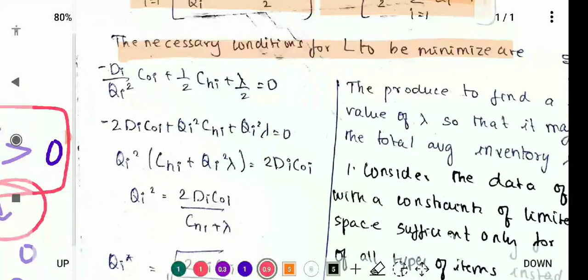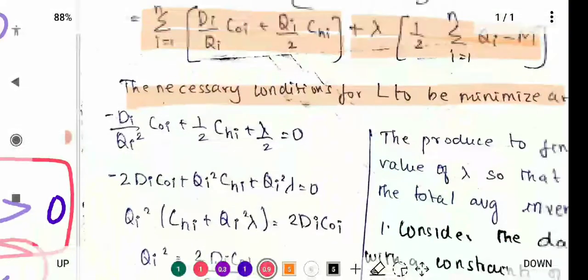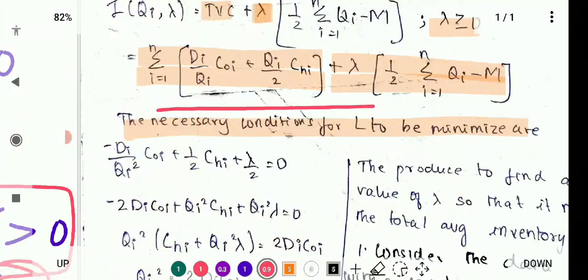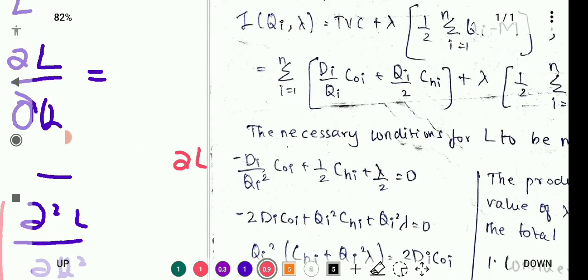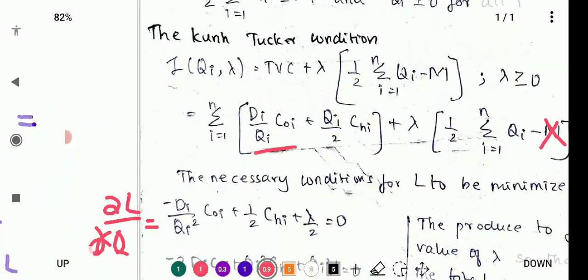So what I'm considering is, first I am differentiating this term with respect to q. Here there will be no q terms in this, so it is a constant, so it is going to cancel. Actually this value ∂L/∂Q is equal to, when differentiating this, we get 1/q, right?